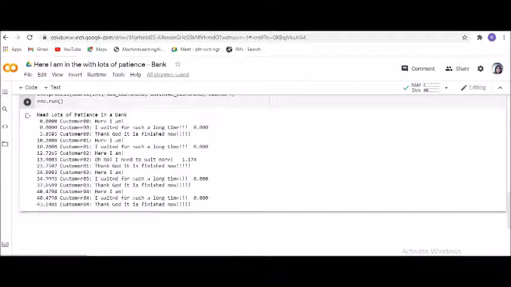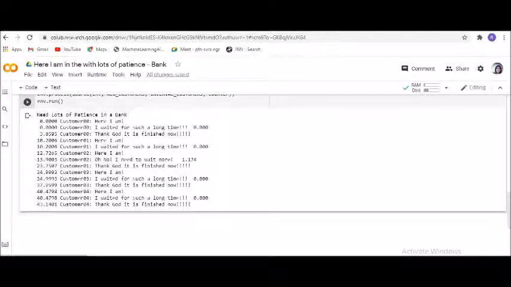Maybe different customers are interacting, or you can simulate the entire thing as per your requirement. For example, at time 0, customer 0 says, here I am at the counter. At the same time, customer 0 says, I waited for such a long time. Then at 3.8595, the customer says, thank God it is finished now. And from 3.810, another customer says, here I am, I waited for such a long time, oh no, I need to wait more. So you can create these kinds of things in a very humorous manner for yourself.